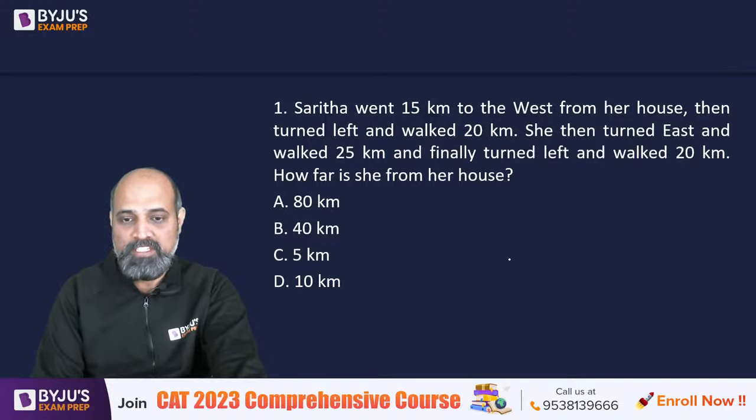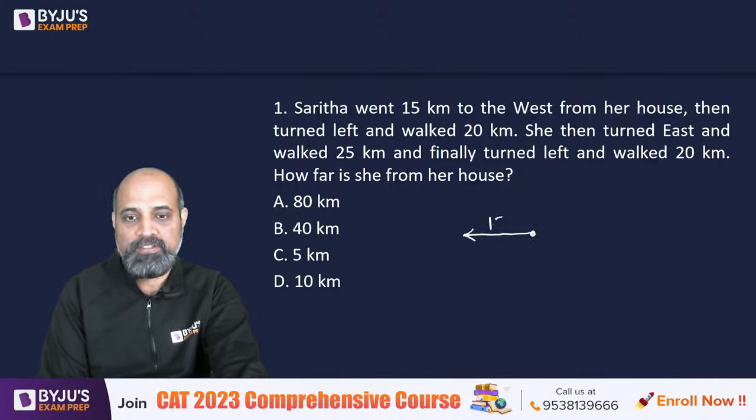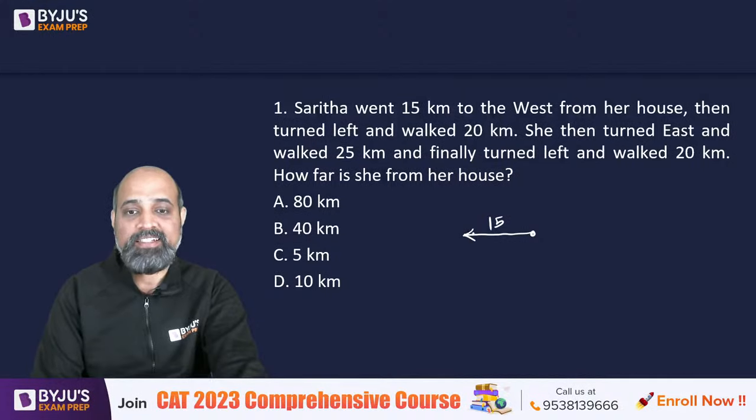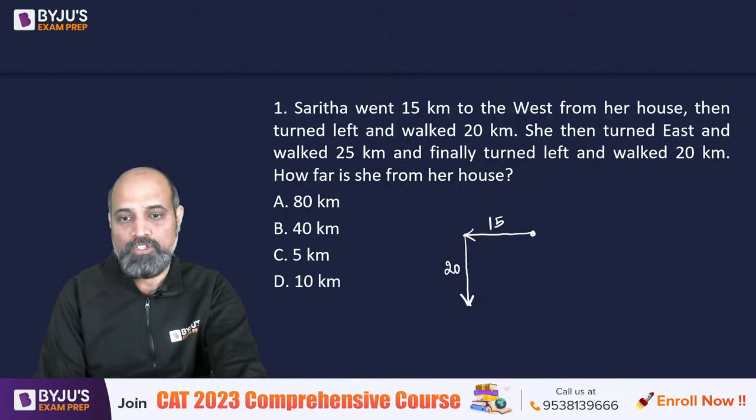So suppose this is where her house is. She went 15 kilometers to the west and then turned left, so her left is going to be bottom. Then she travels another 20. Then she turns east and walks 25.